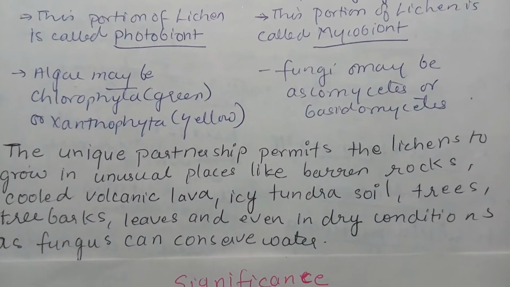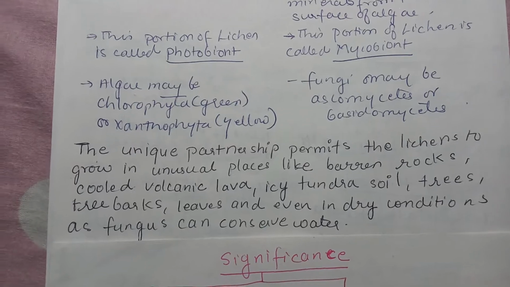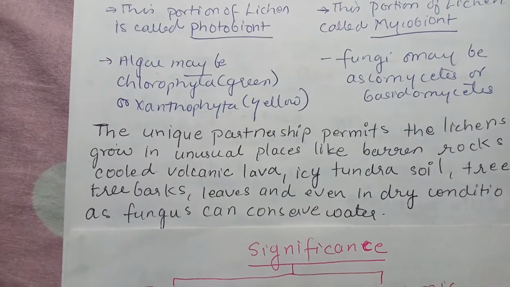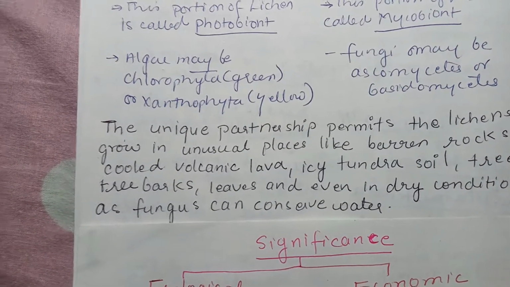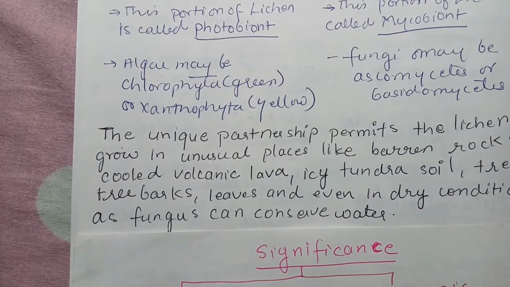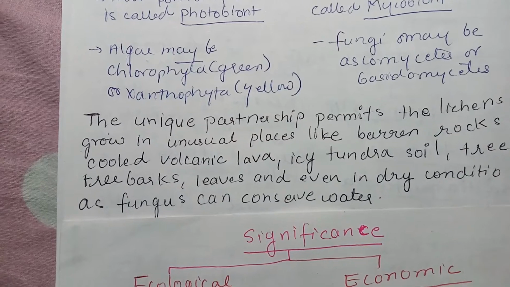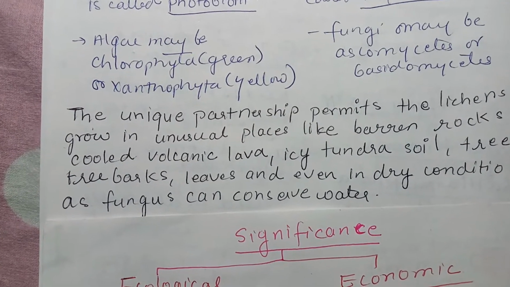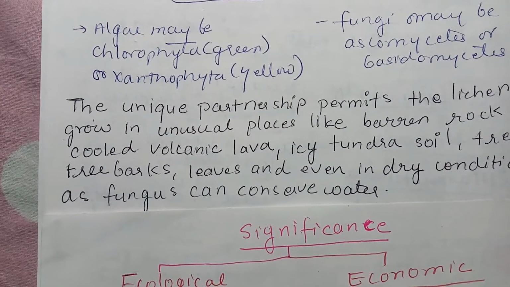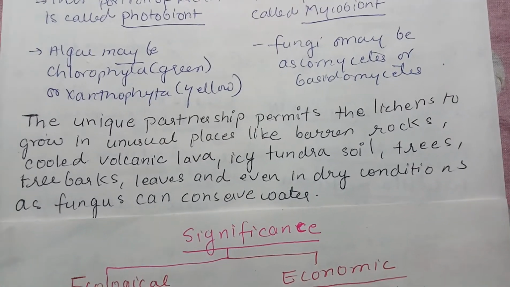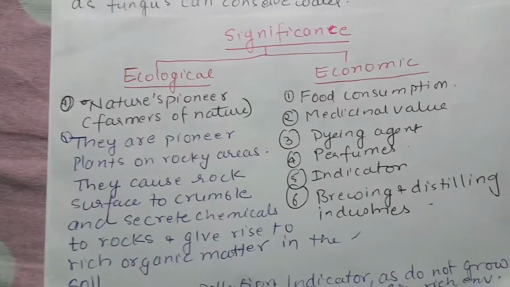Now the unique partnership permits the lichen to grow in unusual places like barren rocks, cool volcano lava, icy tundras, soil, trees, tree barks, leaves, and even in dry condition, as fungus can conserve water. Now significance.